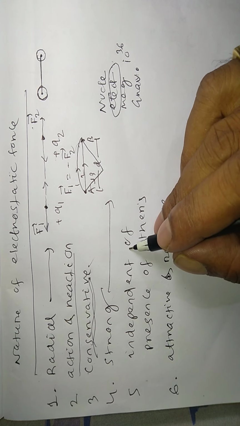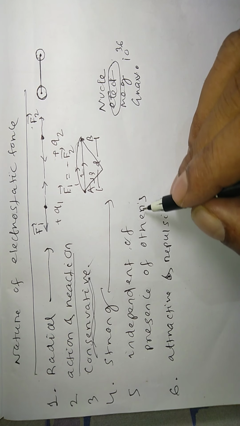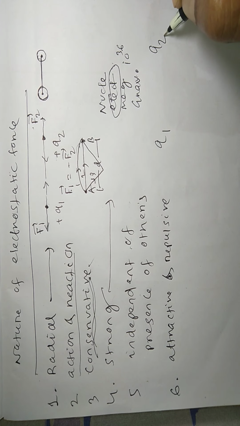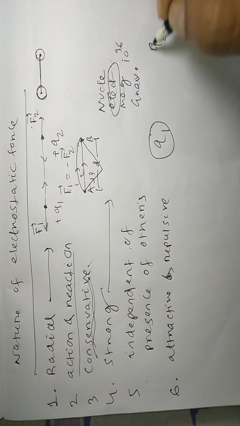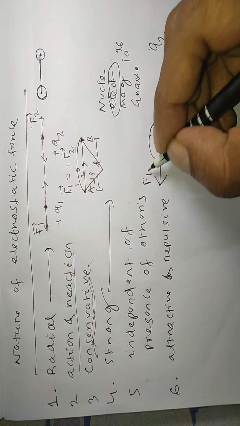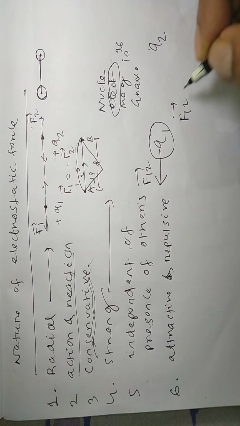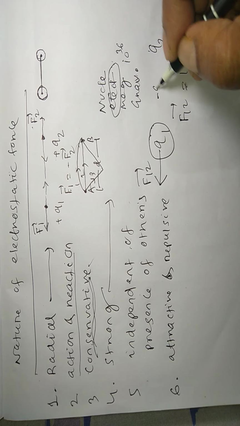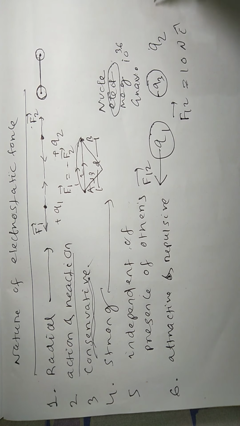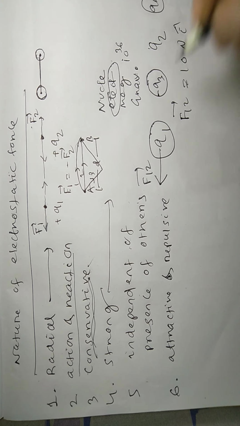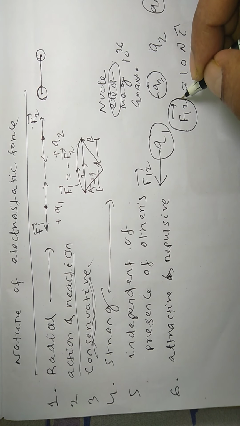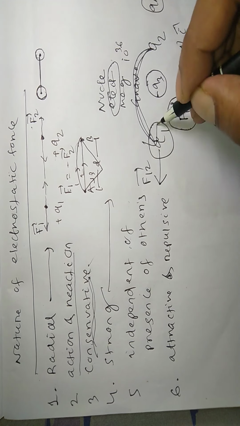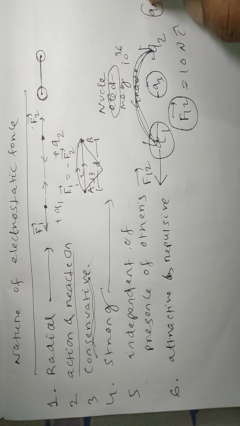Then coming to the next point, independent of the presence of others. Listen very carefully. Suppose there is a charge Q1 and a charge Q2, then the force on Q1 due to Q2 will be along this, that is F12. Suppose F12 is 10 Newton, I cap. Now let us place another charge minus Q3 in between them, and another charge Q4 here. But remember, the force on 1 due to 2 will not change. That means the force between any 2 point charges is independent of the presence of other charges.